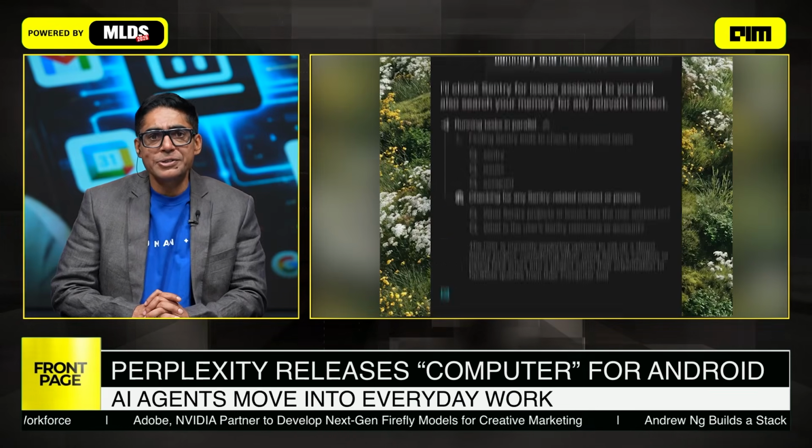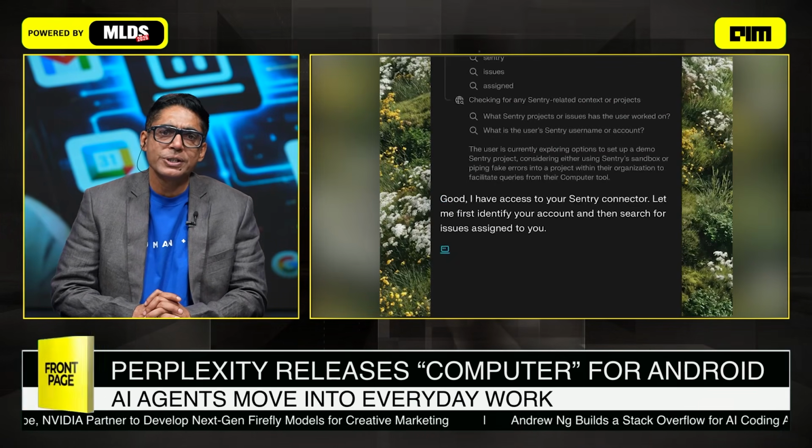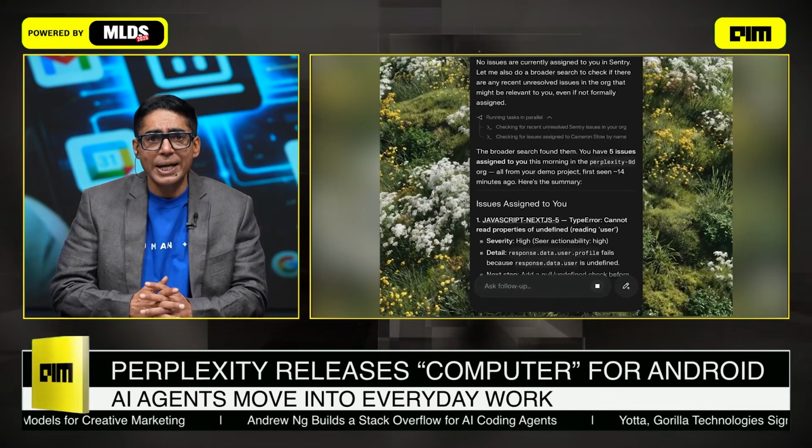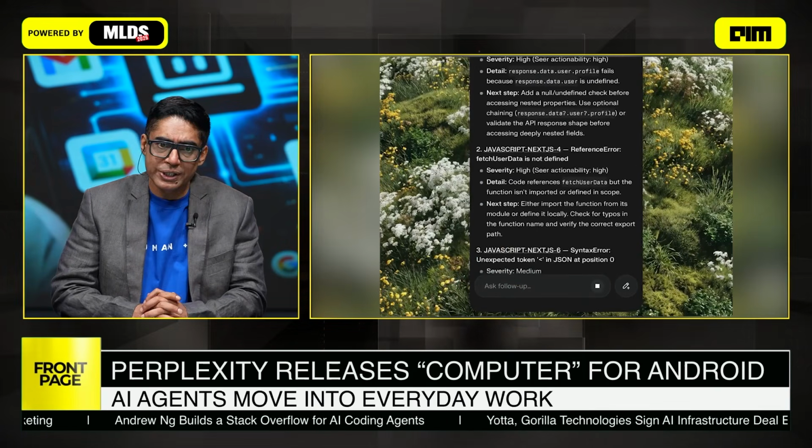This should not be mistaken for another update, not at all. It represents a shift in how users interact with software. The system is designed not only to respond, but to carry out tasks on behalf of the user itself.